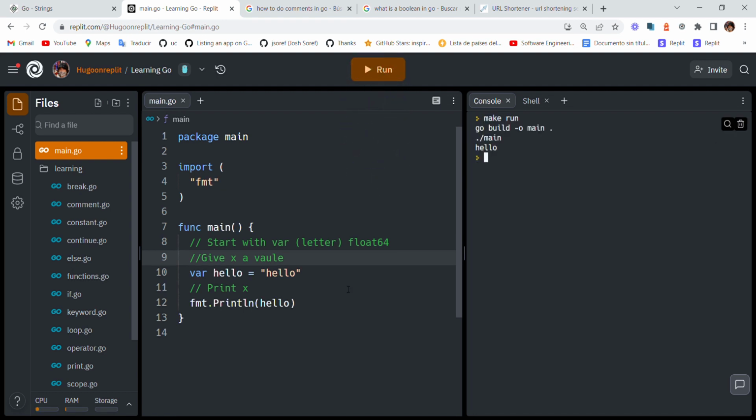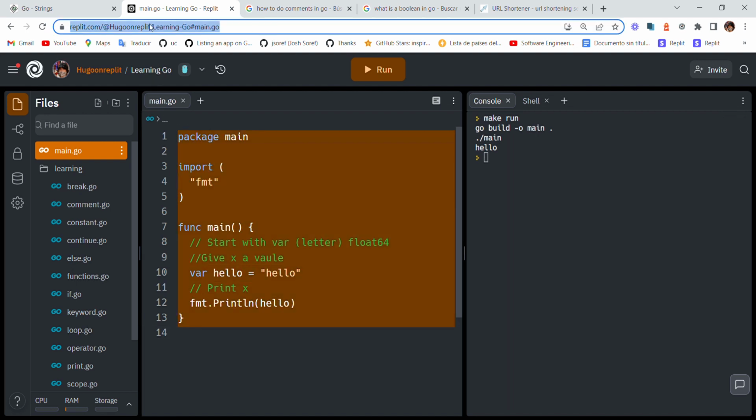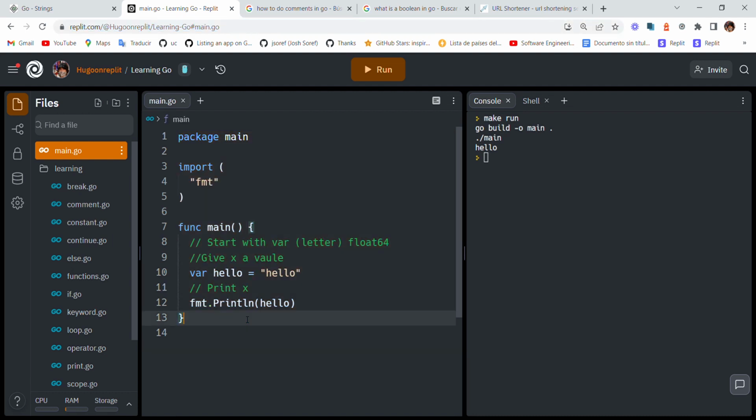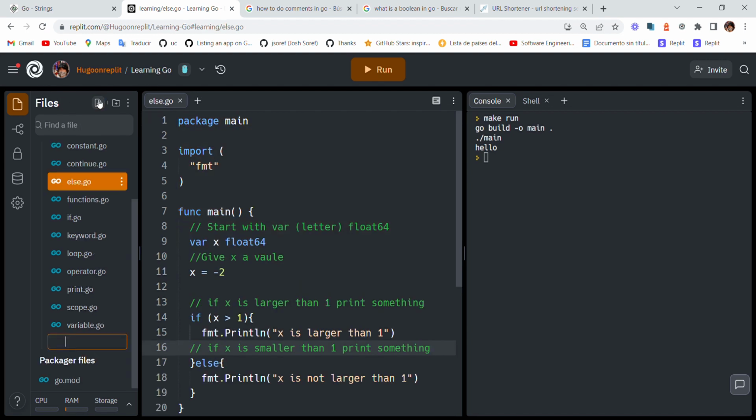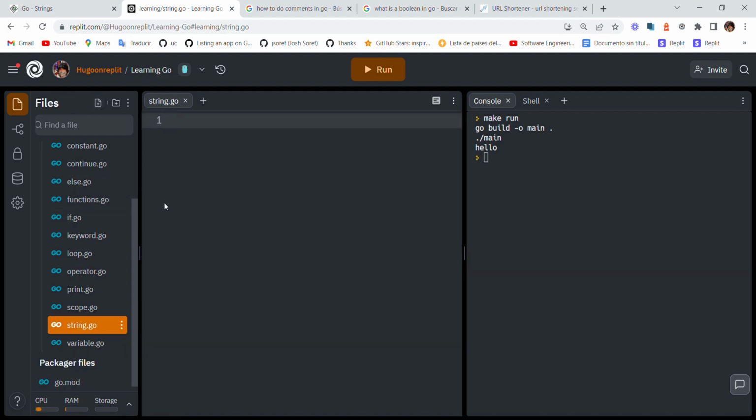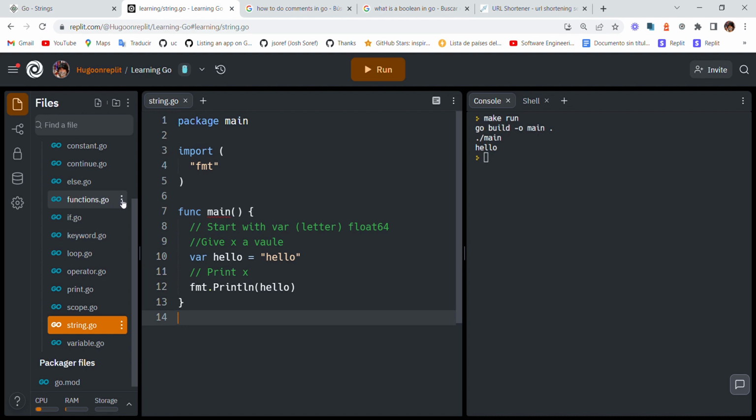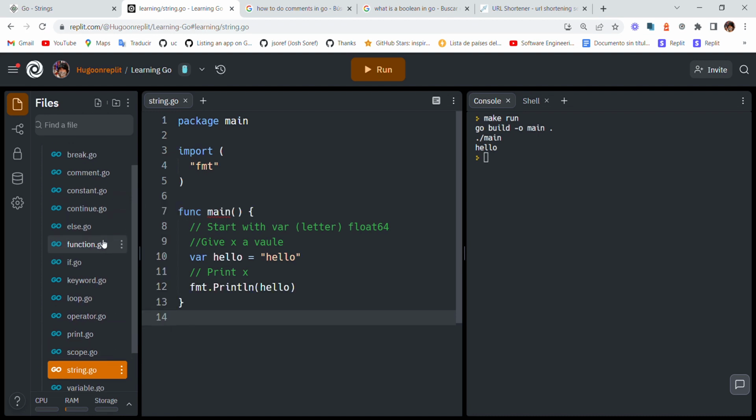So simple as that, guys. Not really. These are strings. Okay, so var hello. We just create a variable and then we have it. So I'm not sure if I actually copied these. And these are strings. String.go. Function. I like my things singular for some reason here.